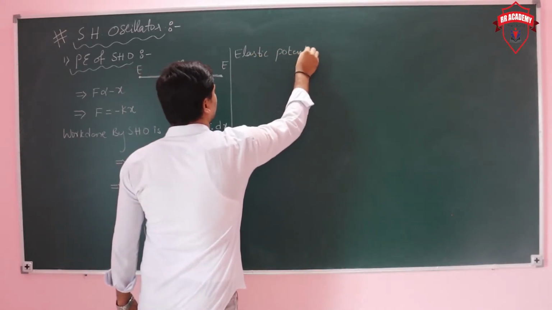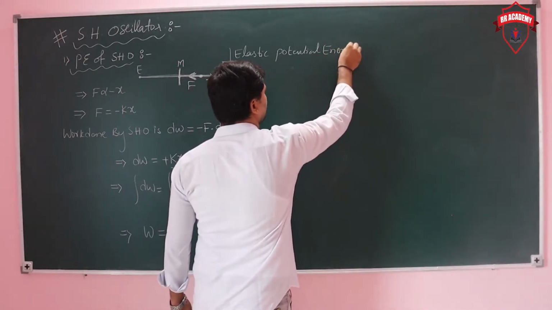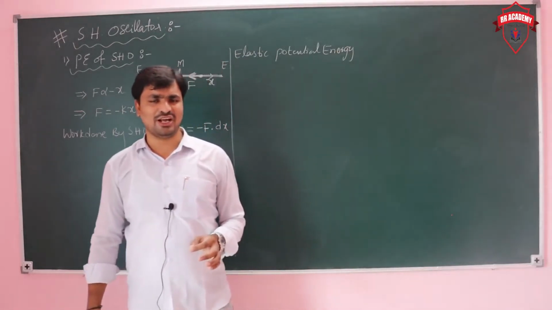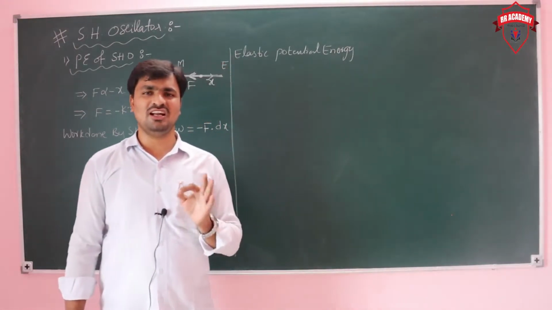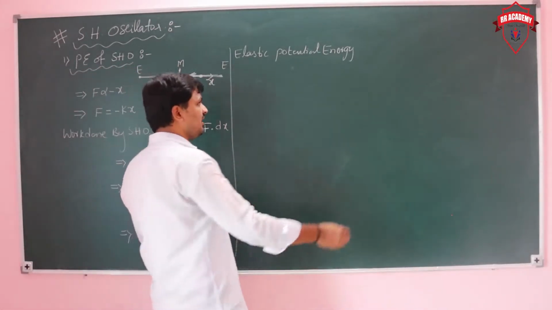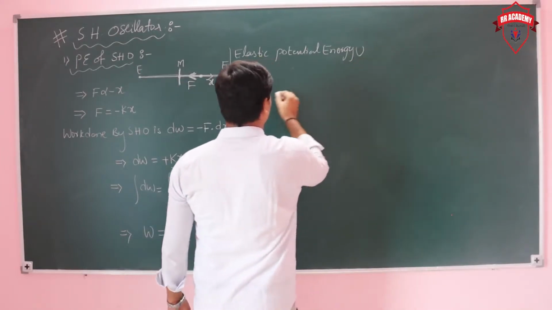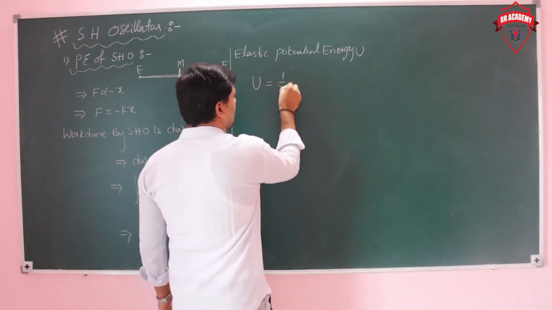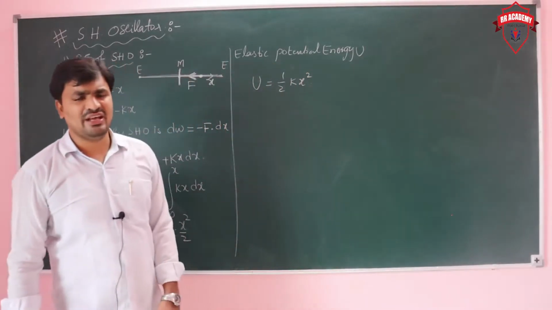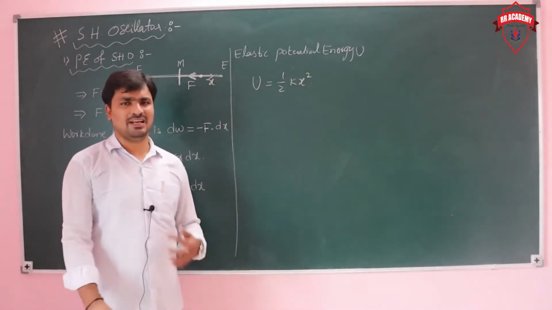One thing here: generally, gravitational potential energy may become negative, and electrostatic potential energy can also be negative, but elastic potential energy never becomes negative. This elastic potential energy U is equal to half Kx square, where K is the spring constant.